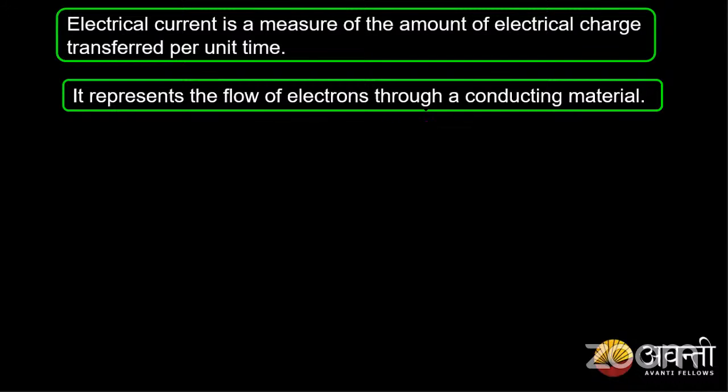Yes, all electrons move in the same direction. So yeah, electrons start flowing and all electrons move in the same direction. Next we have the current. It represents the flow of electrons.